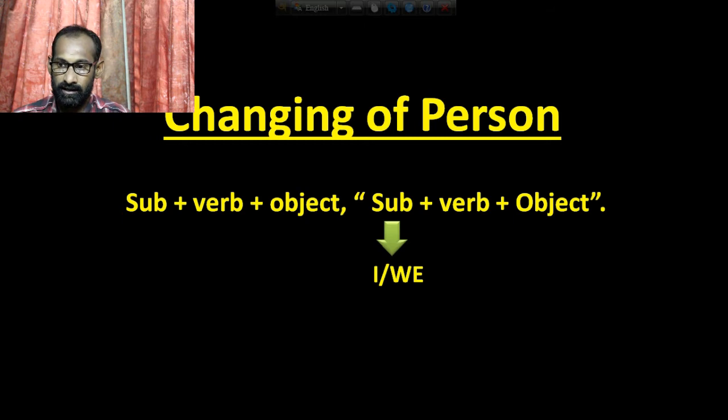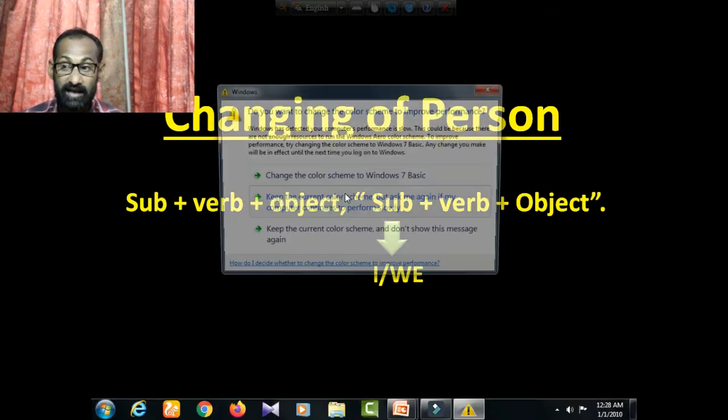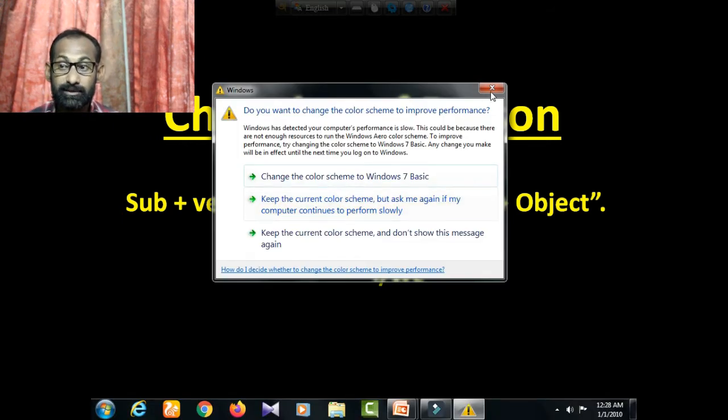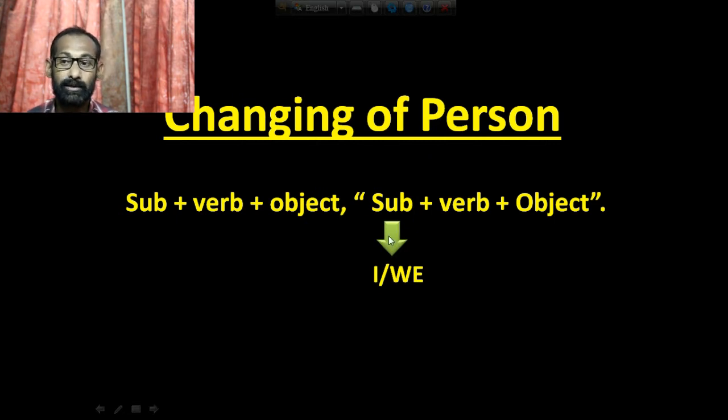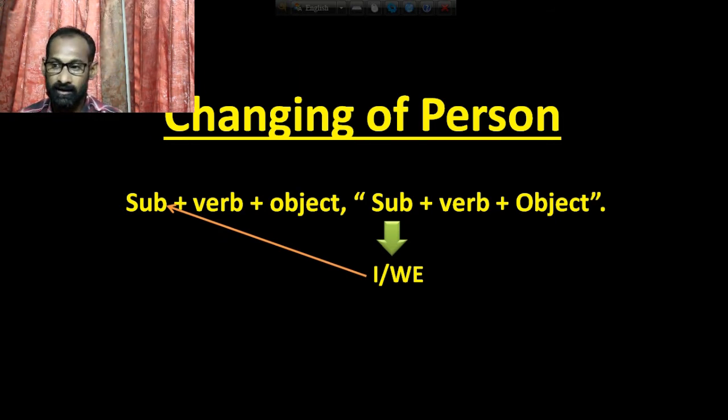The first person, I and we, of the reported speech will be the subject of the reporting verb. It's very important. I'm saying again: the first person I and we of the reported speech will be the subject of the reporting verb.